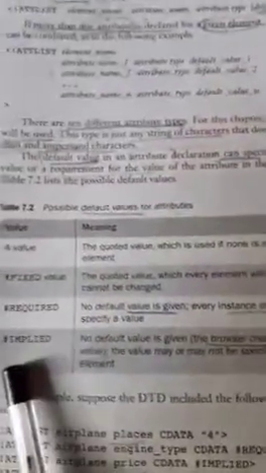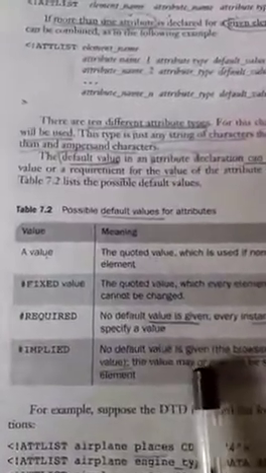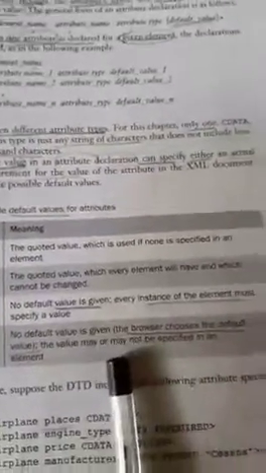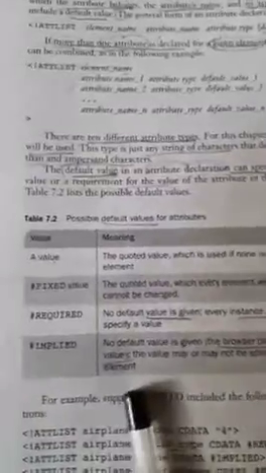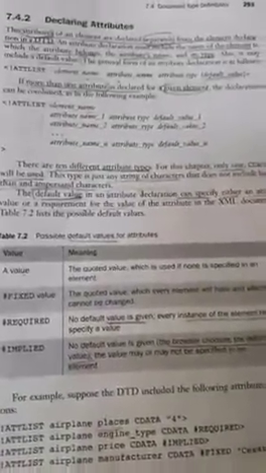The last one is #IMPLIED. No default value is given. If no default value is given, the browser chooses the default value. The value may or may not be specified in an element. These are all the default values for attributes.